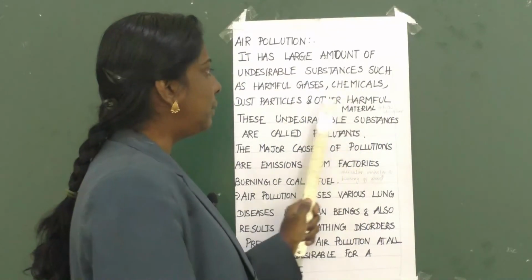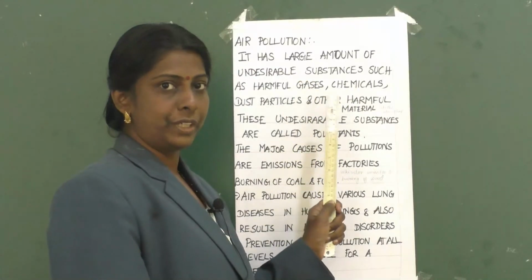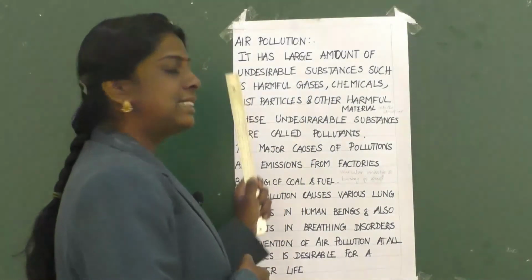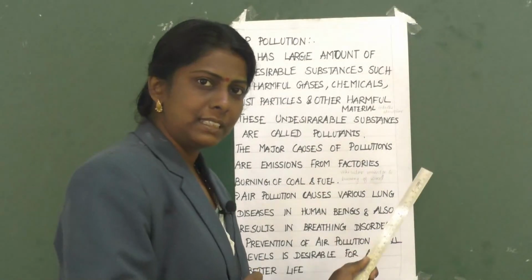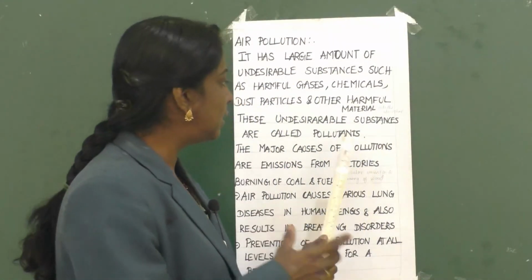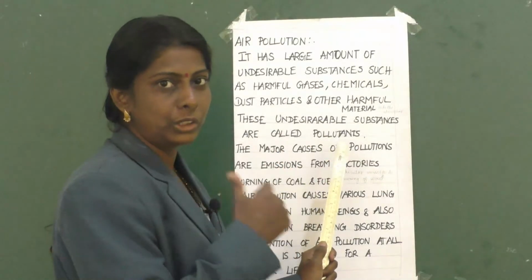All these will be there in the atmosphere. These undesirable substances are called pollutants.